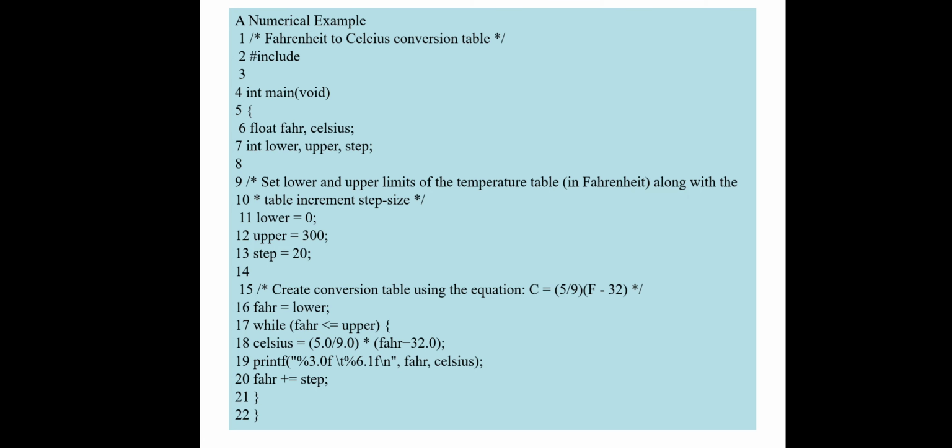The 11th line is printing the result, and the 20th line is the increment step. You have to do this until fahr is less than or equal to upper, and when your calculations are complete, the program automatically stops executing and you get your final answer.